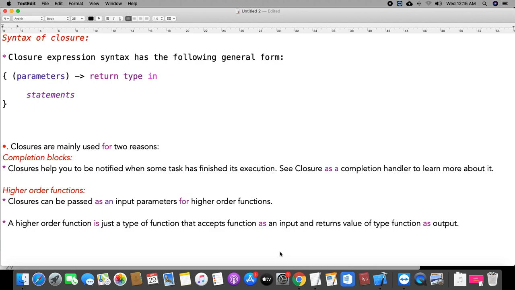In the Swift programming language, many predefined classes have functions that take closures as parameters. Most of the functions have a closure as a parameter. That is the reason closure is a very important concept you should learn and understand. Many developers don't understand it, but it is actually an easy concept.